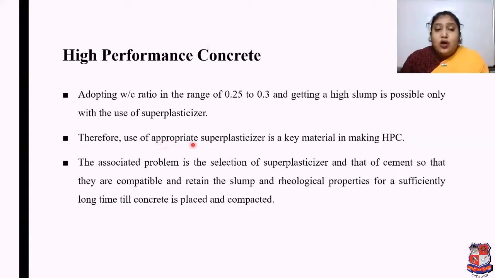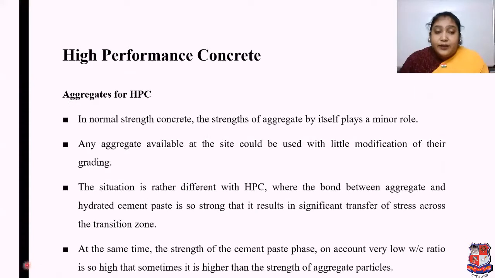Therefore, use of an appropriate superplasticizer is a key to producing high performance concrete. The associated problem is the selection of superplasticizer and cement so that they are compatible and retain the slump and rheological properties for a sufficiently long time till the concrete is placed and compacted.